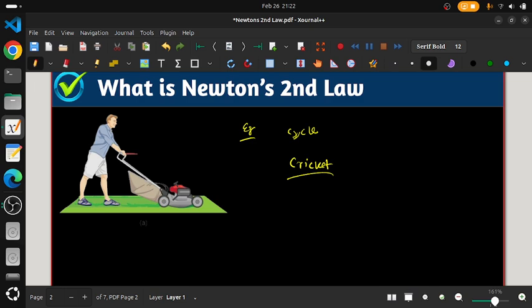Newton's second law basically helps us to calculate how an object moves when force is applied.